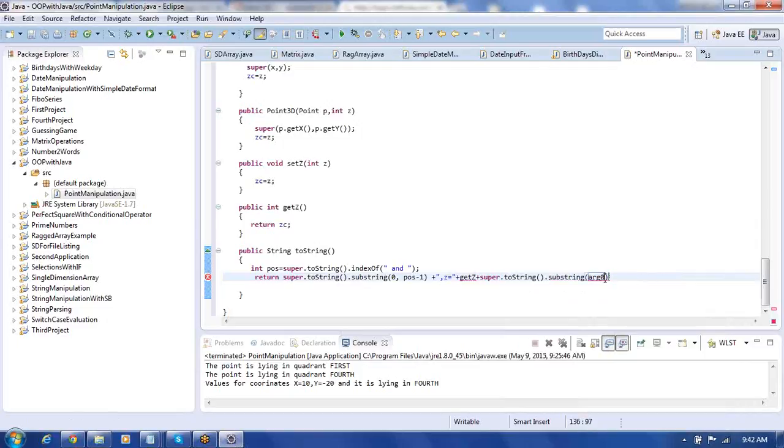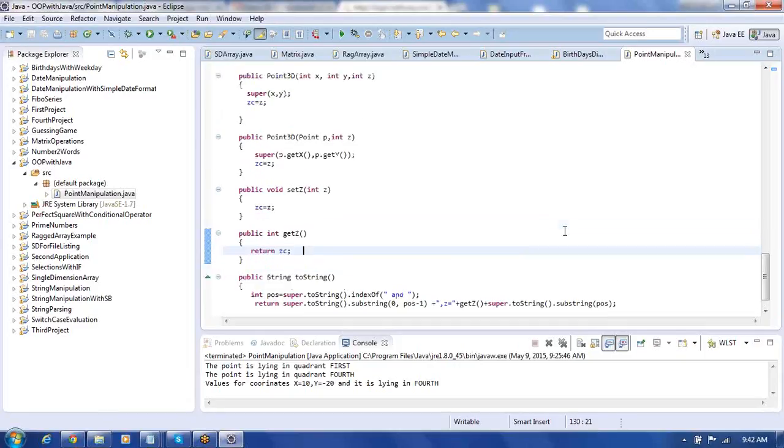From there we specify it as pos. So like this we can be returning the substring. Up to this brackets are required. So like this we have overloaded the given toString method.